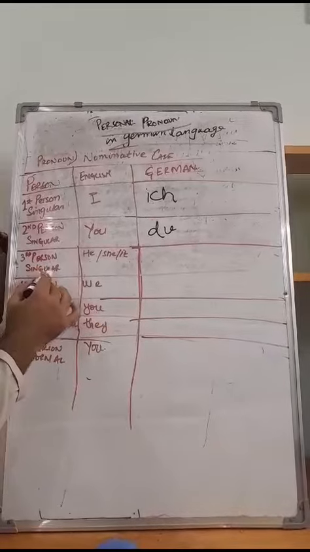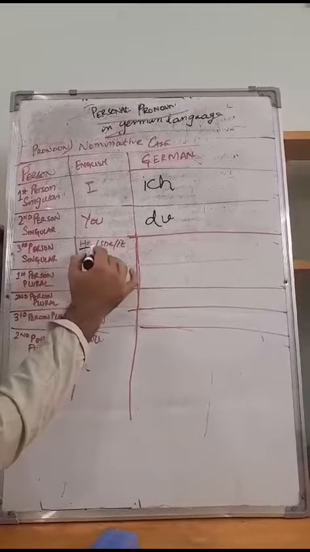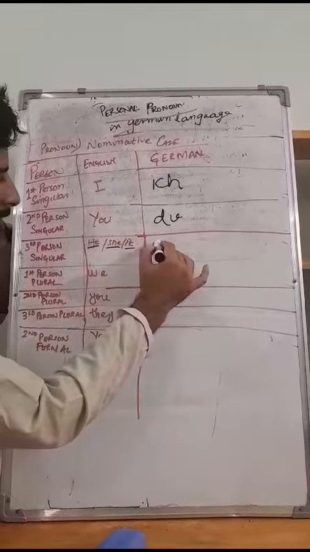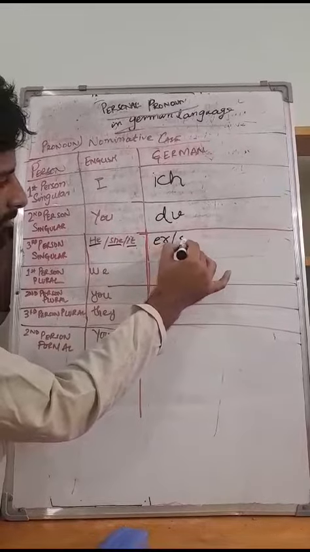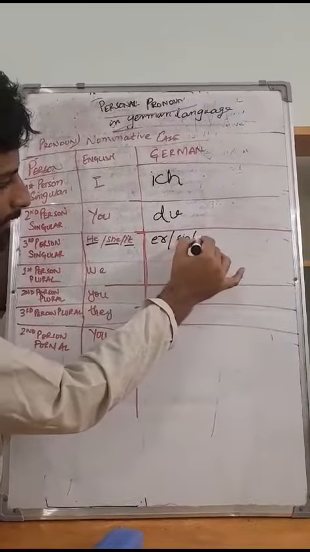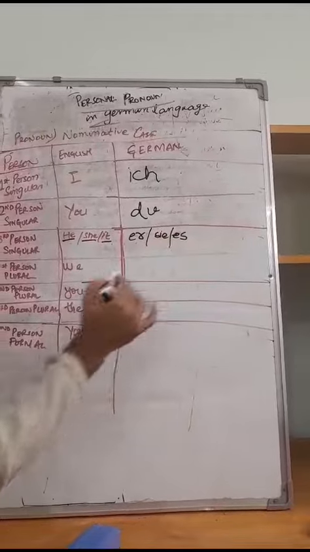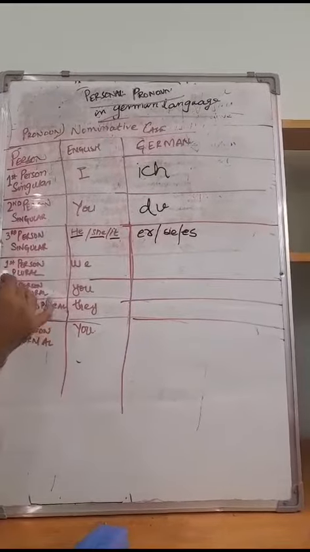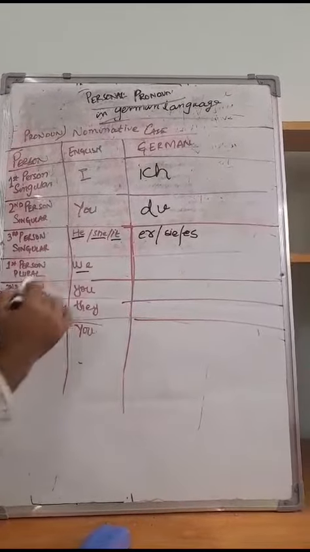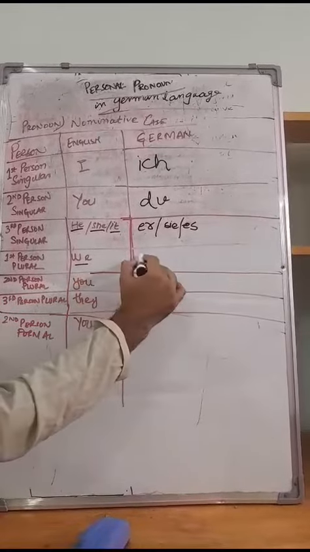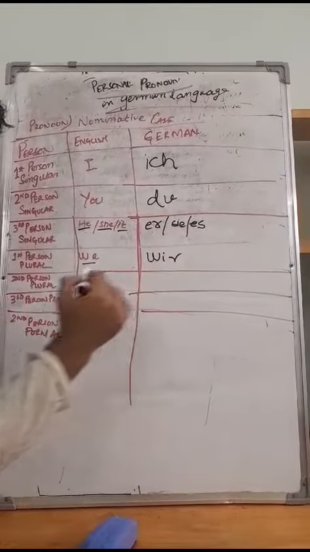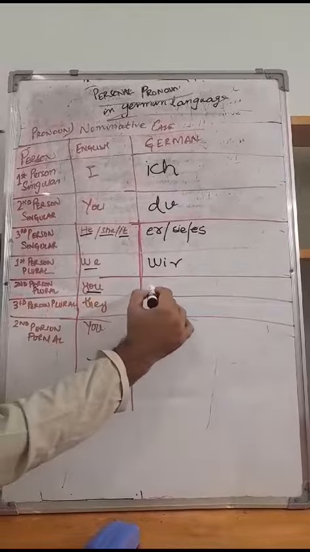For third person singular pronoun it is he, she, it. In German language it is er, sie and es. Now, the first person plural in English language is we. In German language, we say wir. For you, we say ihr.